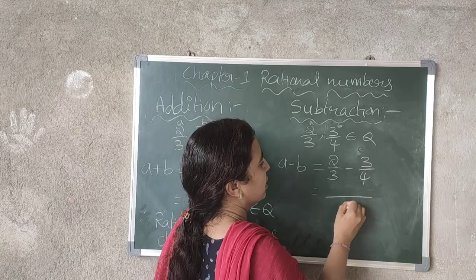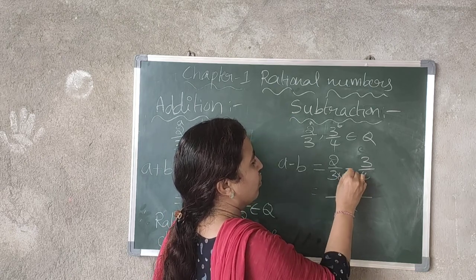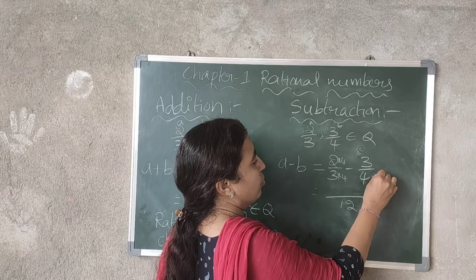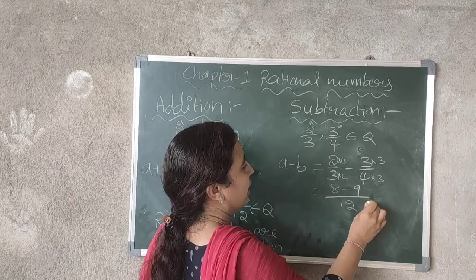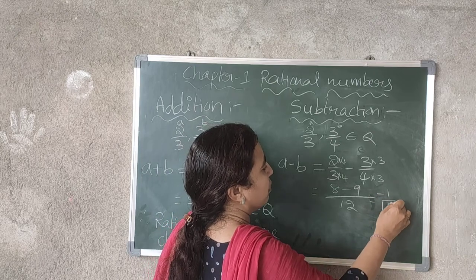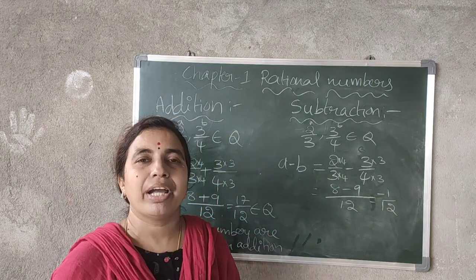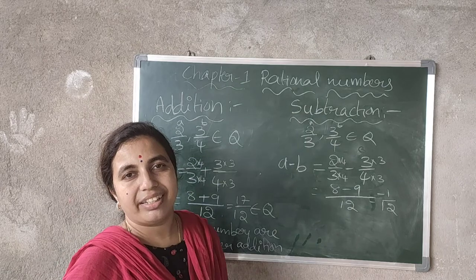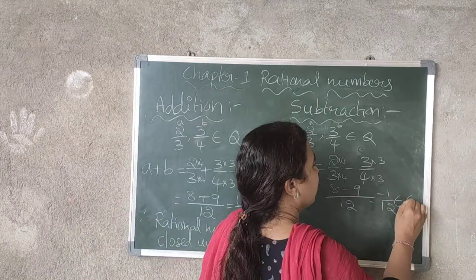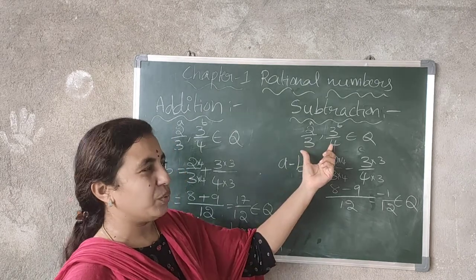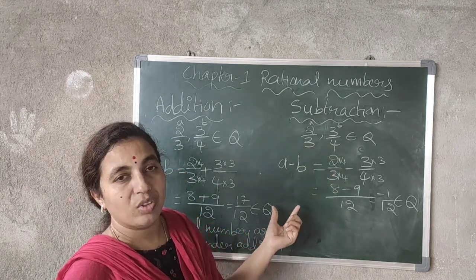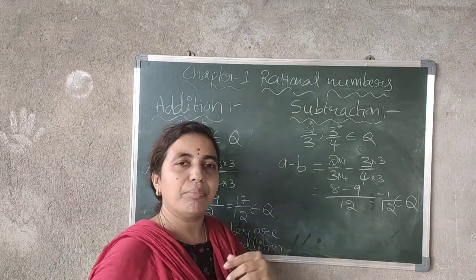This is the same. The LCM is 12. 3 4s, 2 4s, 4 3s, 3 3s. 8 minus 9 is minus 1 by 12. Again, minus 1 by 12 is a rational number and belongs to Q. Again, when you consider two rational numbers and subtract them, you got a rational number only.